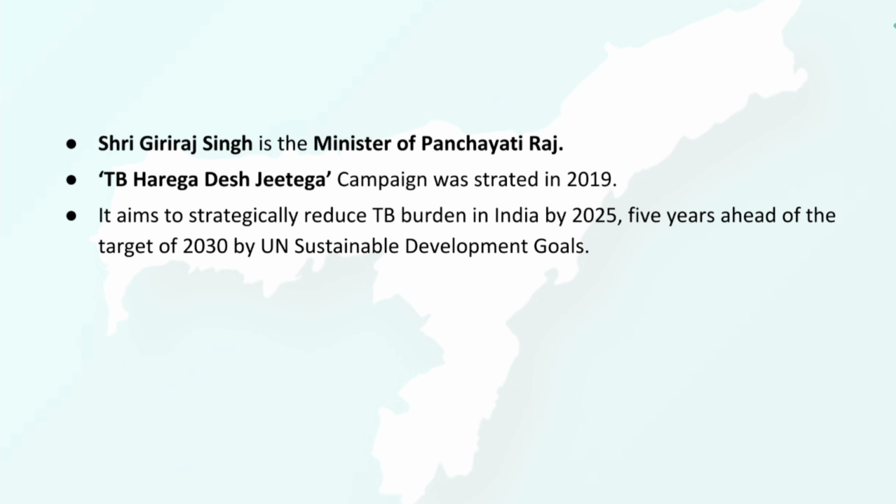So basically, the United Nations resolution is to reduce or eliminate the TB from each and every country of the world by the year 2030, and India has decided to reduce or eliminate this TB from our country by the year 2025. So 5 years ahead of 2030, right?